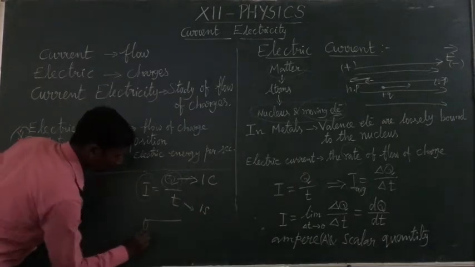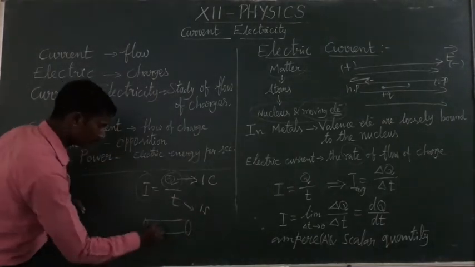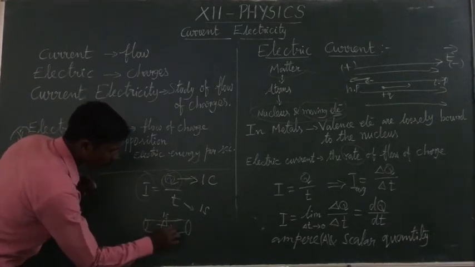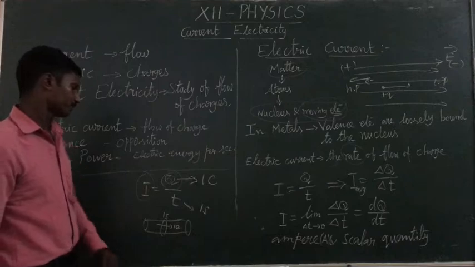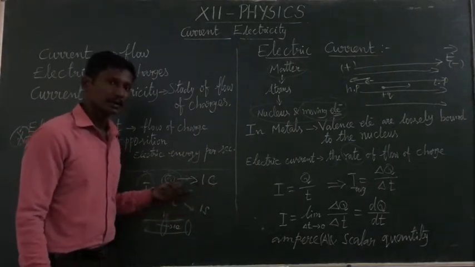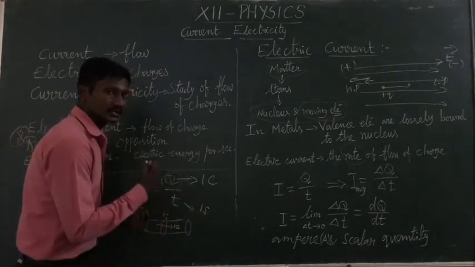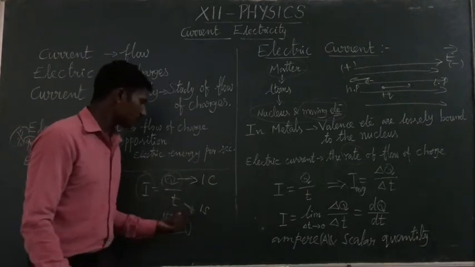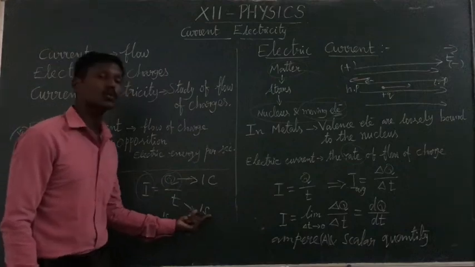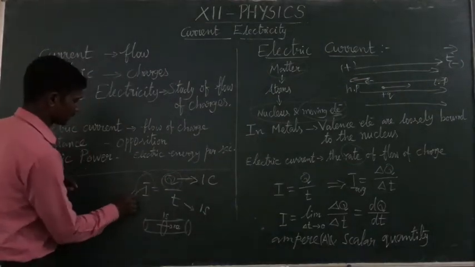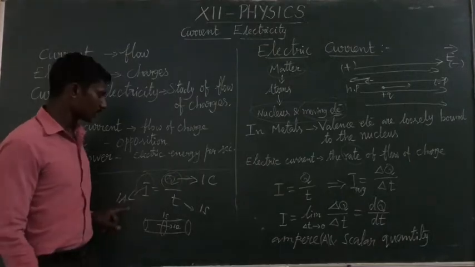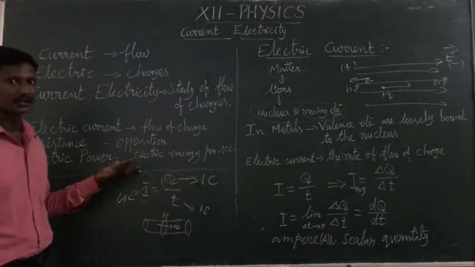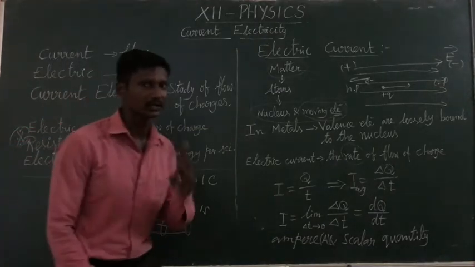In a material, this is a wire, this is the cross section. If 1 coulomb charge passes through the perpendicular area, the cross section, in 1 second, it is known as 1 ampere current. This is 1, this is also 1, therefore current is also 1. It is very important, 2 marks.